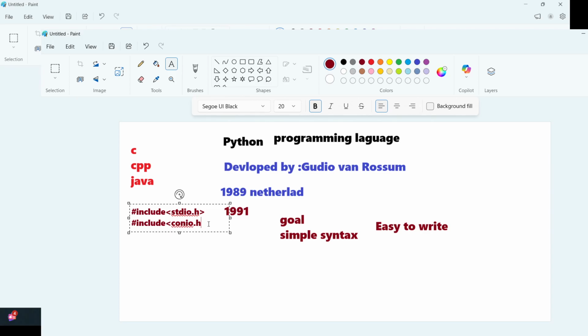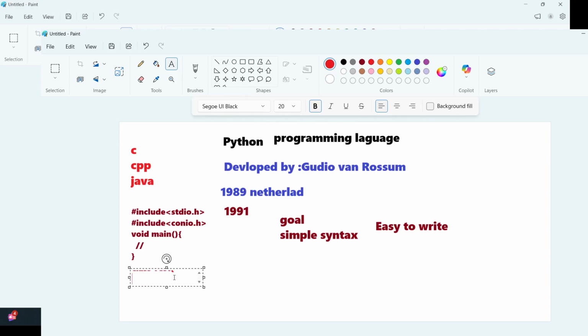These are the libraries we need to maintain. After that, we need to write void main. So these are the steps we need to follow to print a simple message, right? This observation was made by Van Rossum, and he tried to simplify the writing of this code. Even if you are working with Java, you know that we need to define a class and the main class, so we need to write a class with whichever class name we have.